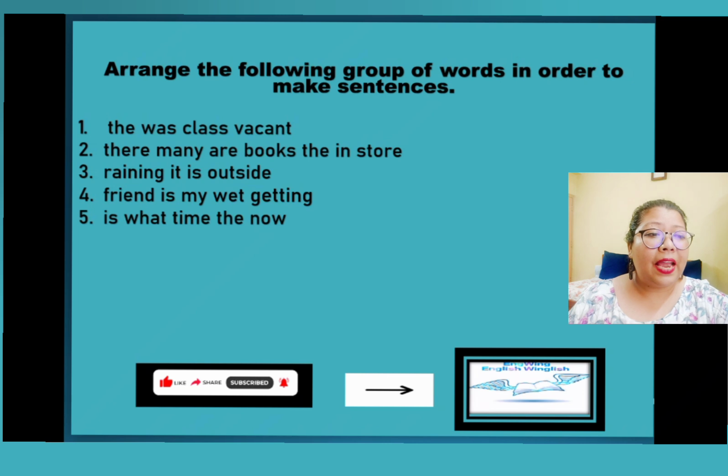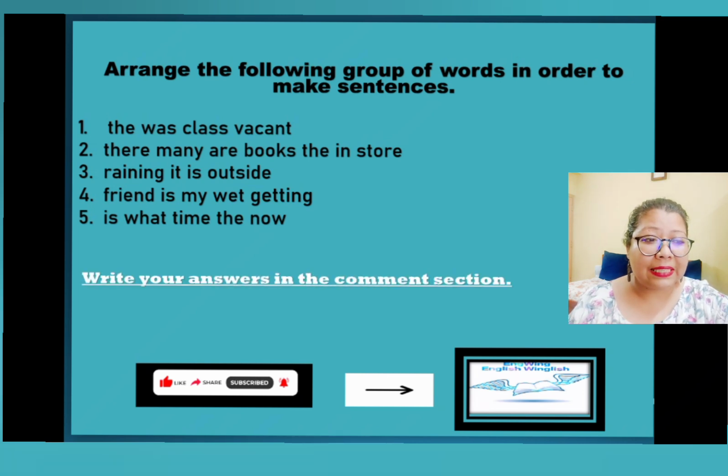Okay, there many are books, the in store. The third one, raining, it is outside. Friend is my wet getting. Is what time, the now.